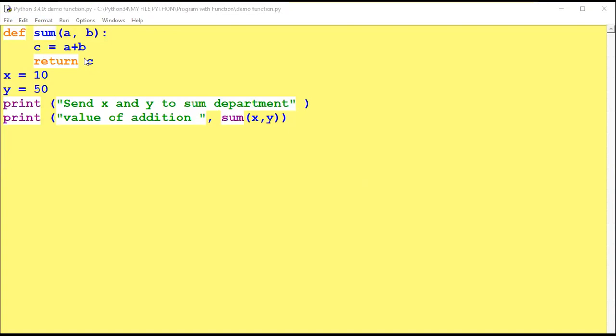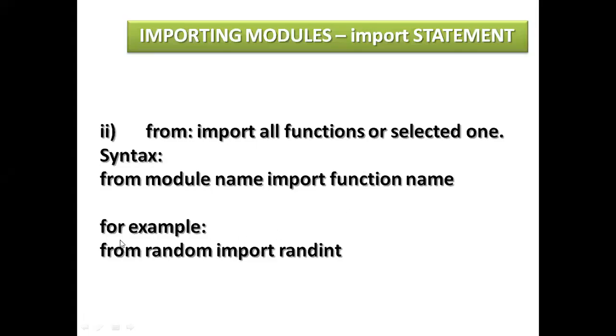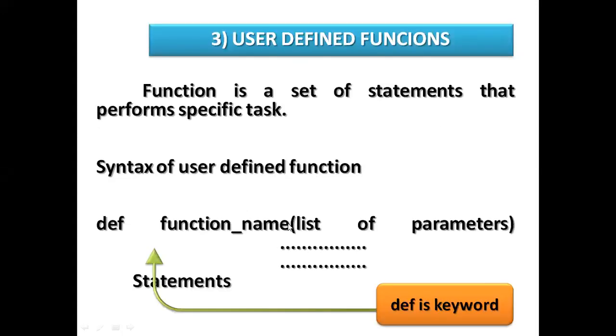So you can use print sqrt here. sqrt is the square root function. From this, any number you can give. So for the square root, I have to give a value here. So you can import a function. So a whole module can also be imported.